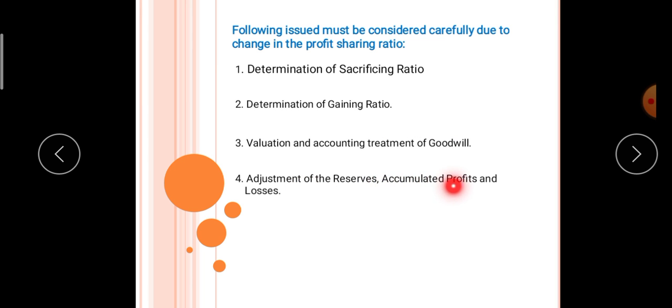Reserves and accumulated profits and losses will be adjusted. Now see, these reserves and accumulated profit and loss belong to the old firm, so they should be distributed among the partners, or adjustment must be made so that no partner stands at loss or gain. The main purpose of adjustment of reserves and accumulated profit and loss is that no partner should stand at loss or gain. In the same manner, assets and liabilities will be revalued, and any profit and loss will be distributed among the partners so that no one stands at loss or gain.